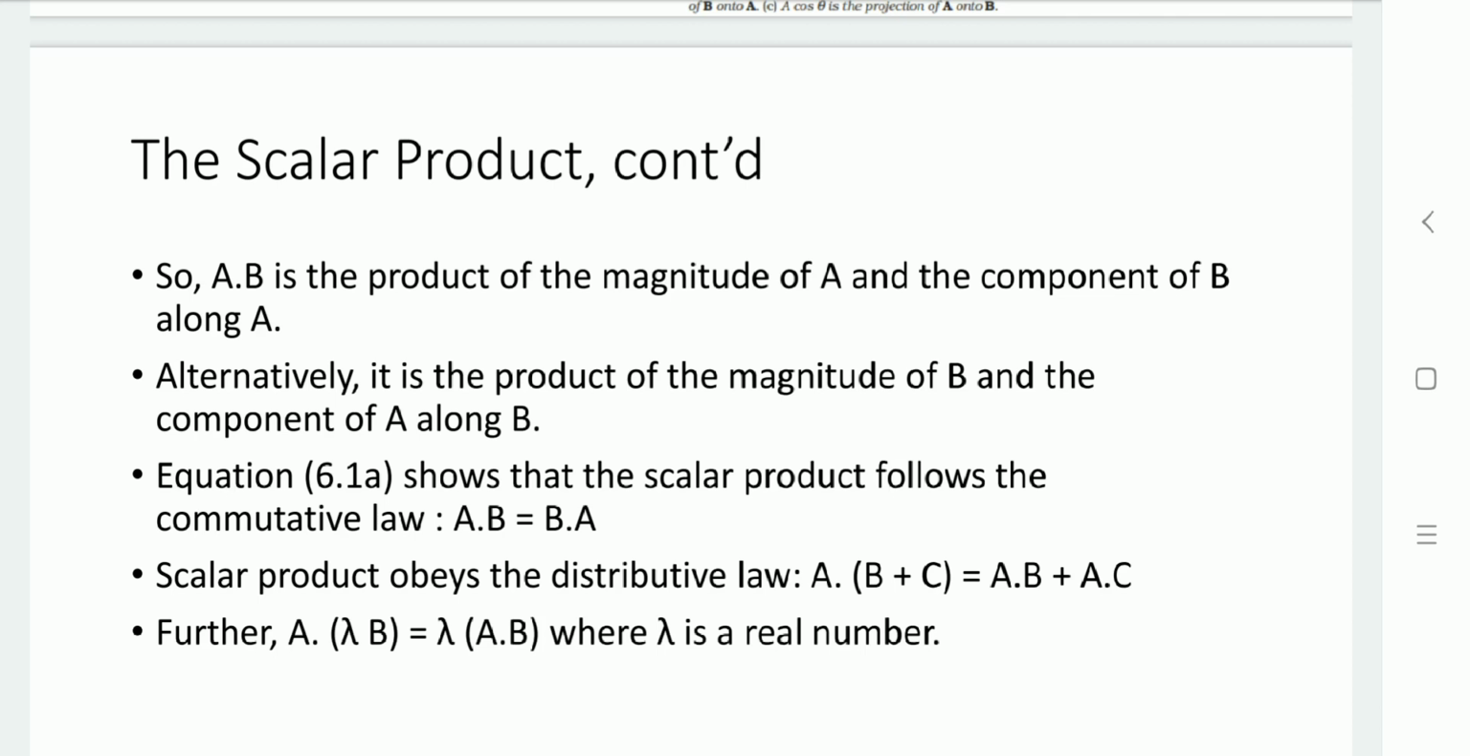Another important law defined here is the distributive law. The distributive law defines two different operations. As you can see, A dot in the bracket B plus C. So two different operations are there, product and addition. When we solve this, it would be A dot B plus A dot C. Here it can also be defined with a real number, that A dot lambda B is equal to lambda times A dot B. Here lambda is taken as a real number.